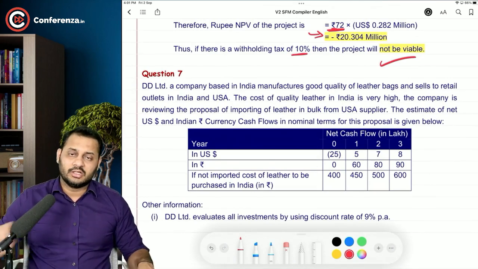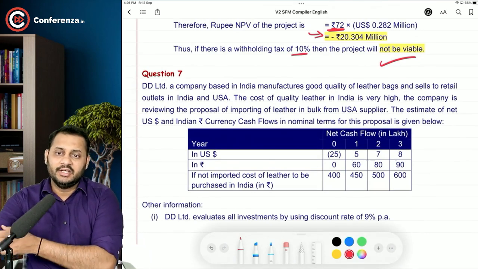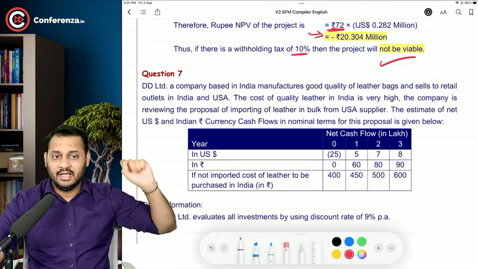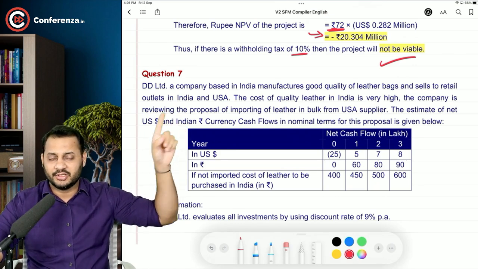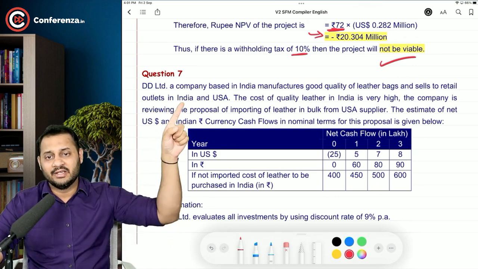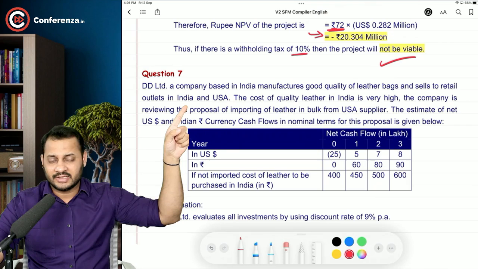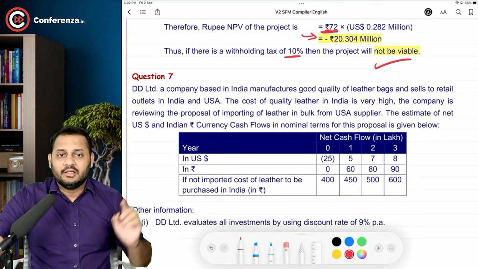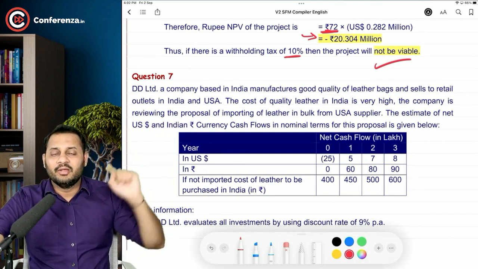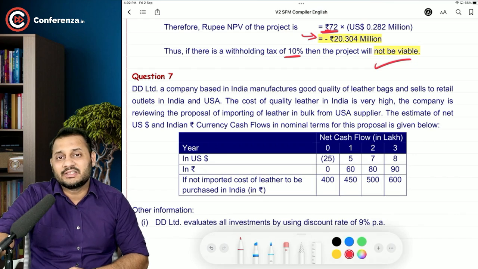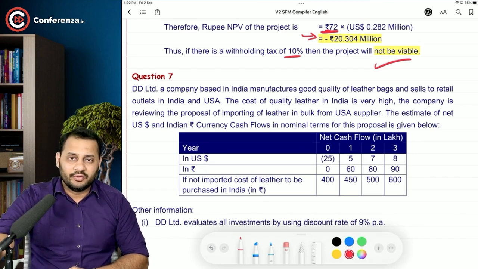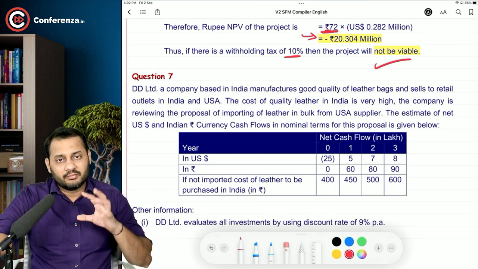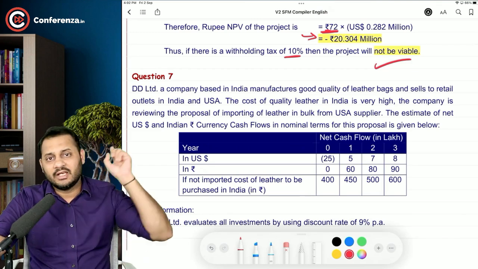Now let's have a look at another question, that is question number 7. DD Limited is a company based in India, manufactures good quality leather bags and sells to retail outlets in India and USA. So sales are in Indian currency and in US dollars as well. The cost of quality leather in India is very high. The company is reviewing the proposal of importing leather in bulk from a USA supplier. Right now, what are we doing? We are buying the leather from India, preparing the bags, selling it in India as well as USA.